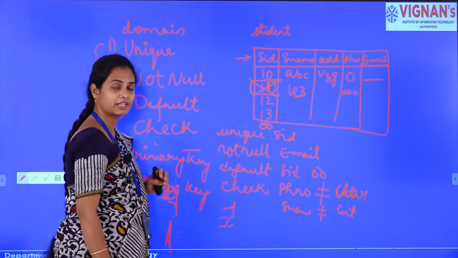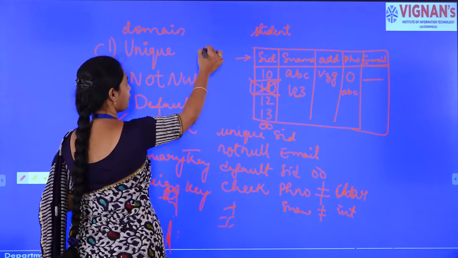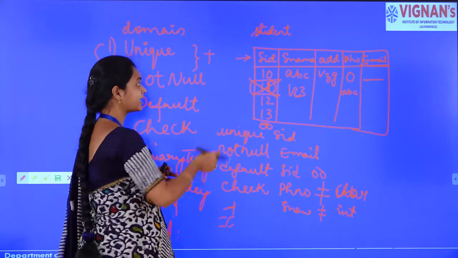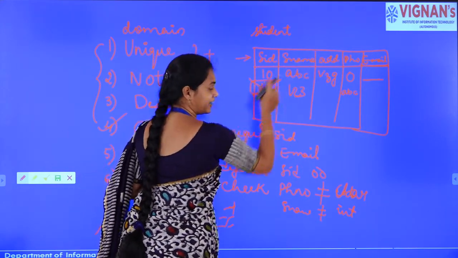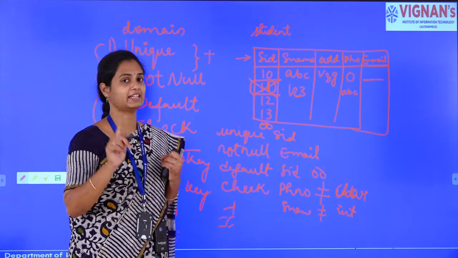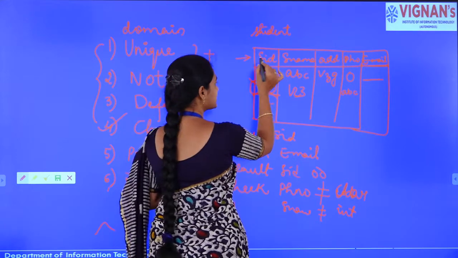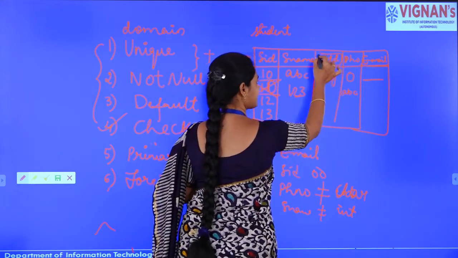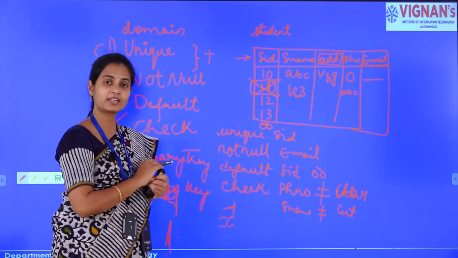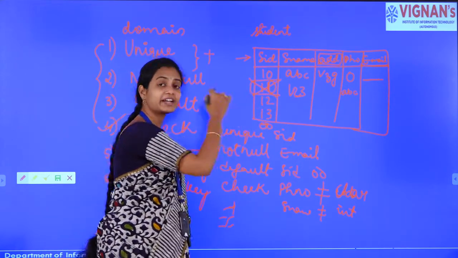So, what do you mean by primary key and foreign key? Primary key, simply we can say that it is a combination of unique and not null. Unique and not null means when we are giving primary key to any attribute, the value of the attribute should be unique, and at the same time it should not be null, right. So, now we will take address, and we will specify address as a primary key. Now, can we make address as a primary key here? This primary key should uniquely identify the entire tuple, right.